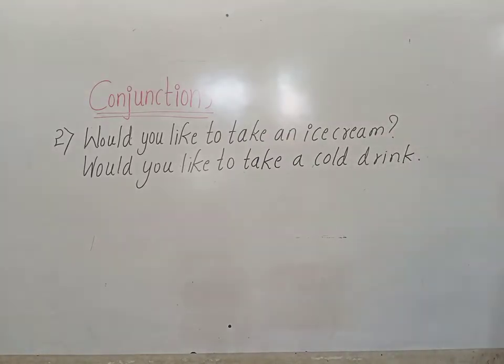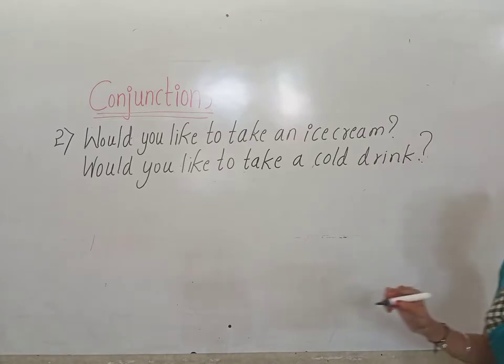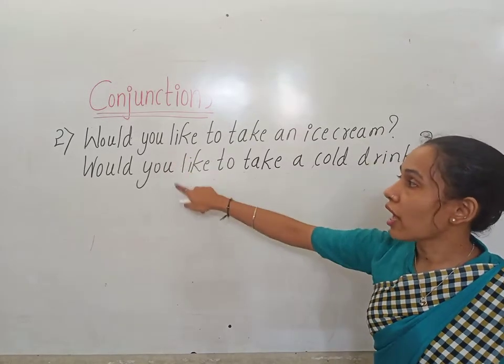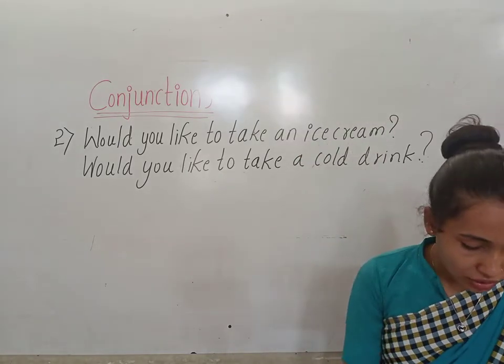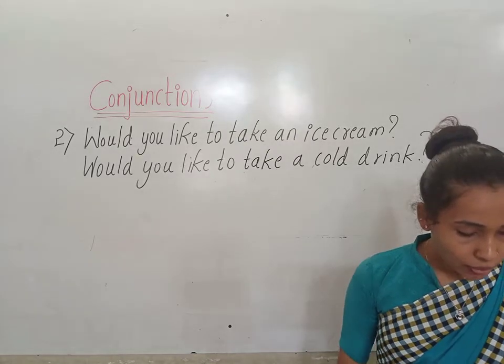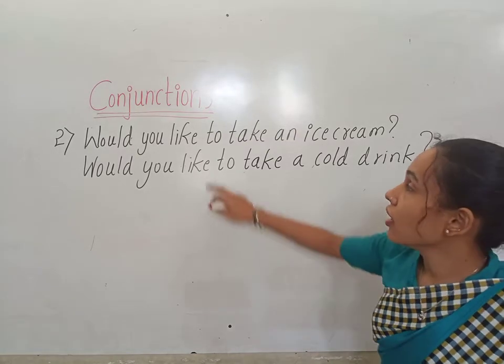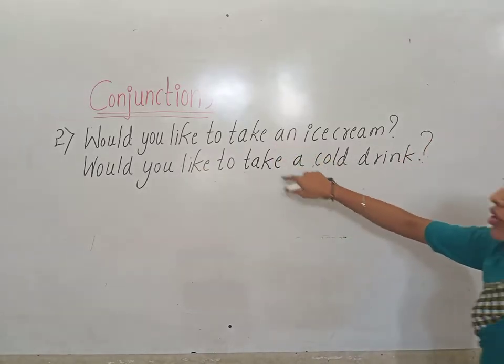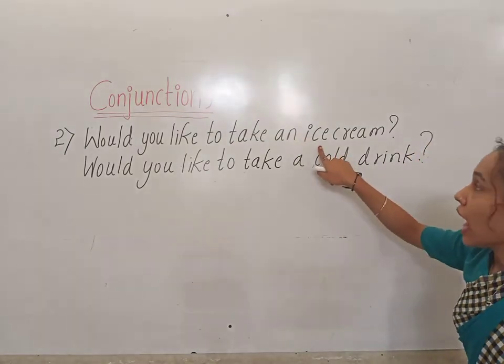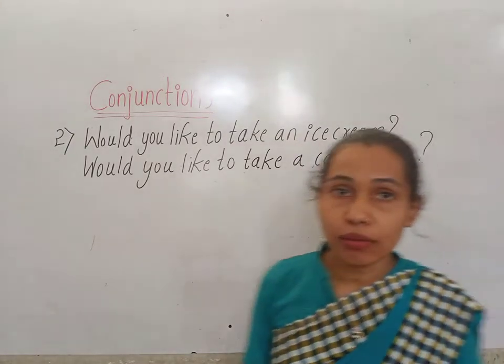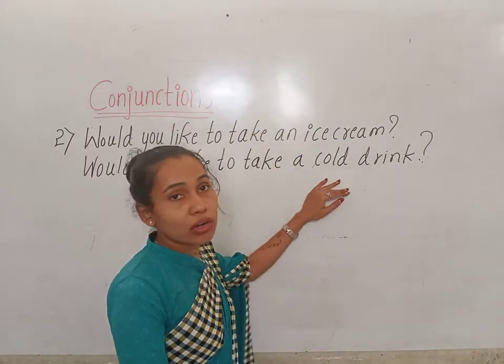Okay, children, here we have: would you like to take an ice cream? Would you like to take a cold drink? So here we don't have to use the two sentences for the same sake. Okay, children? Here we have the choices. In these two sentences we have the choices. What is that choice? Ice cream and cold drinks.